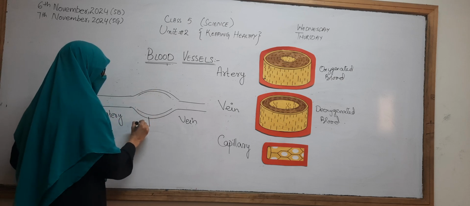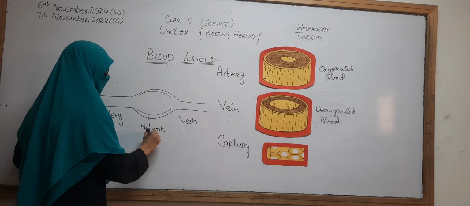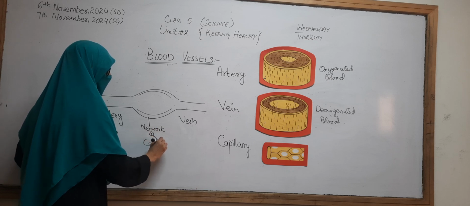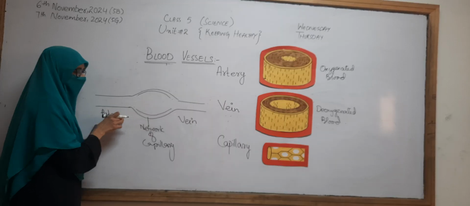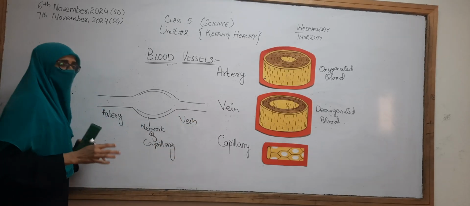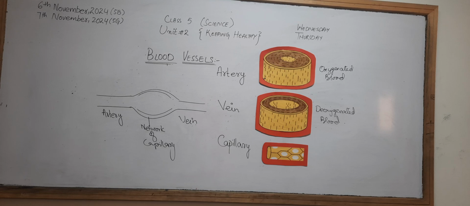This network is the connection between the arteries and the veins, in which the movement of nutrients and blood takes place in the capillary, so that it can make a connection between the arteries and the veins.